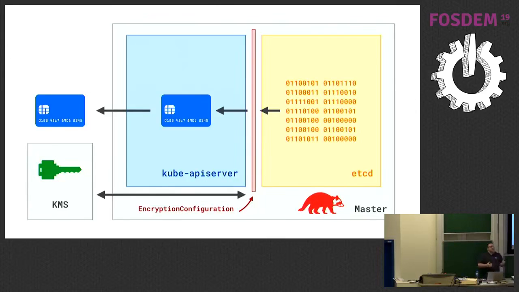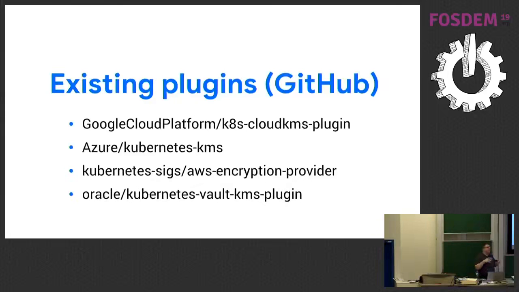For example, that system might be something like Google Cloud KMS or Amazon KMS or even something like HashiCorp Vault. And there are existing KMS plugins for Kubernetes that do this for you. So if you want to take a picture of a slide, this is a good one. There's one that will integrate with Google Cloud KMS. There's one that will integrate with Azure. I actually think Rita Zhang is here. She's done a ton of work on that and a bunch of other stuff with flex volumes. There's an AWS encryption provider, and there's one that I'll demo in a second, which is the Oracle Kubernetes Vault KMS plugin.